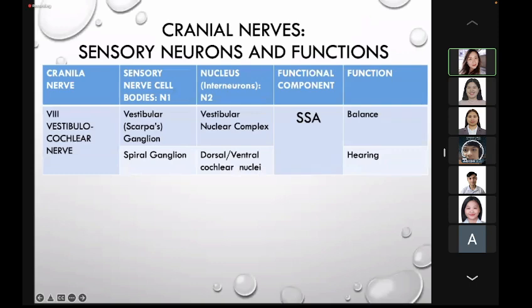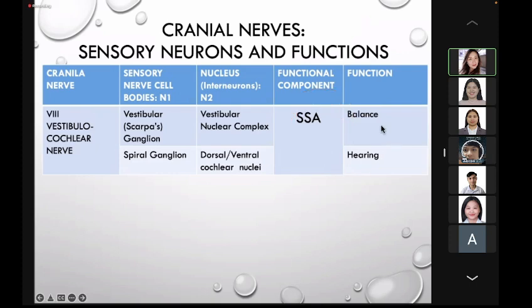Next cranial nerve is the vestibulocochlear, which is a purely sensory cranial nerve. It has the vestibular division for balance and the cochlear division for hearing, or audition. For both of them, class, balance, equilibrium, and hearing, the functional component of the vestibulocochlear is special somatic afferent.